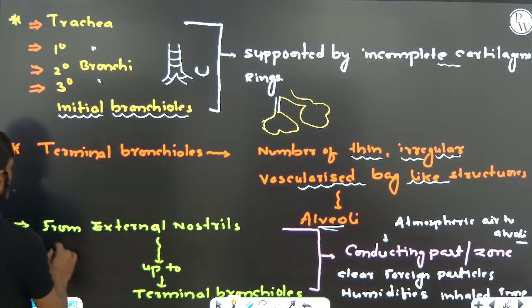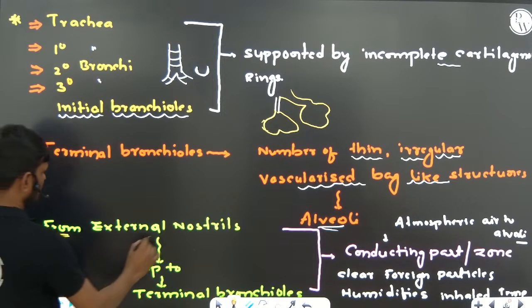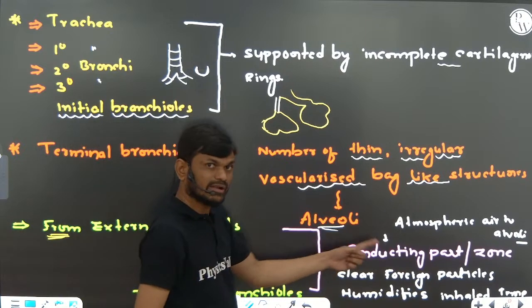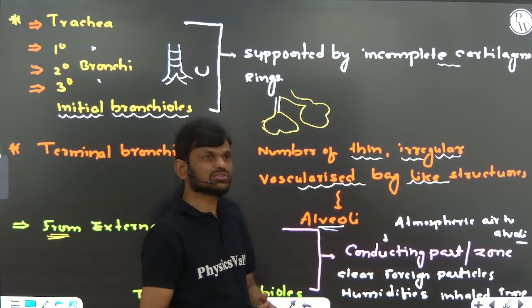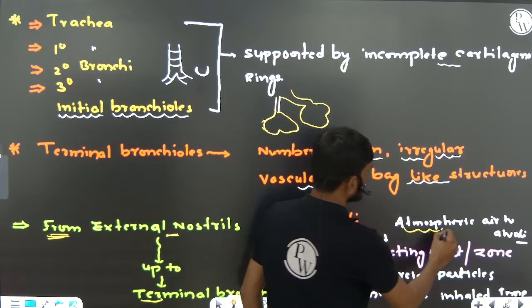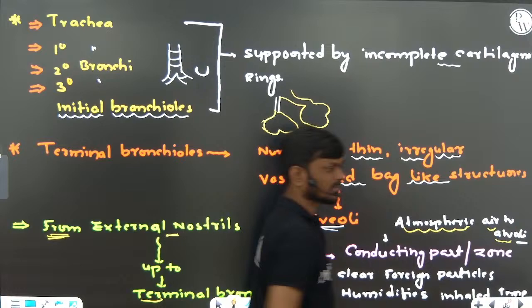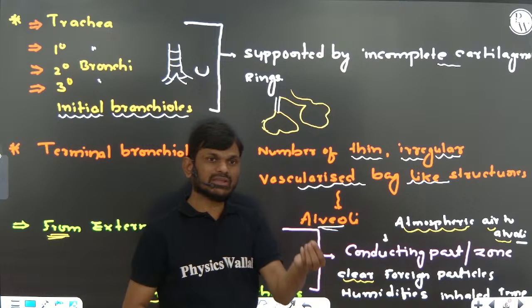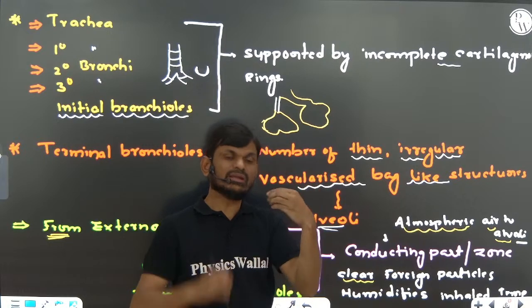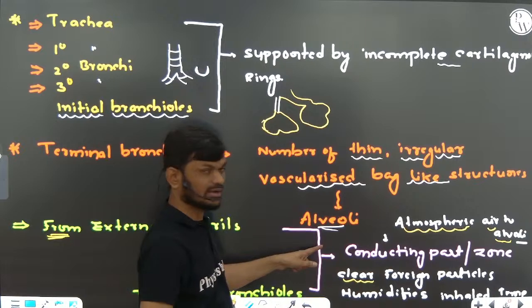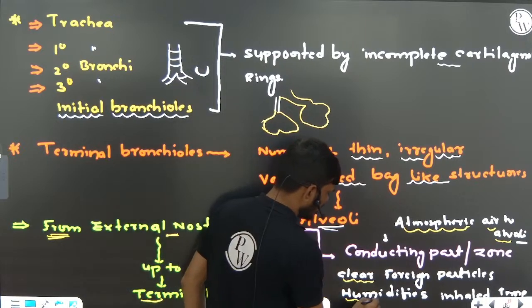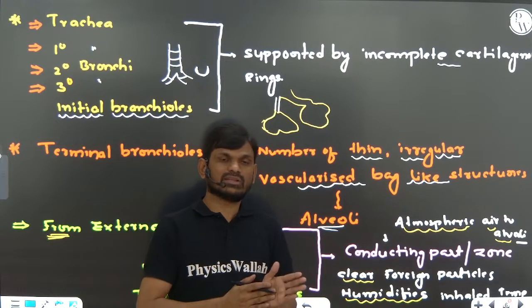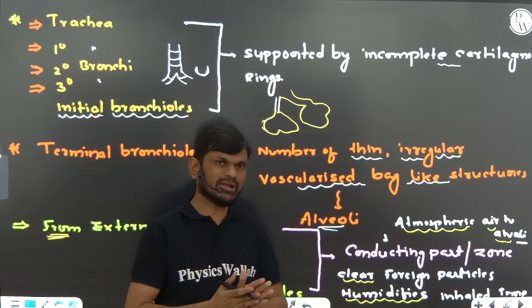Already I told you, from the external nostrils up to the terminal bronchiole is the conducting zone. Its main function is to transmit atmospheric air to the alveoli. It also clears any foreign particles present in the inhaled air, humidifies it, and adjusts the inhaled air temperature to the body temperature.